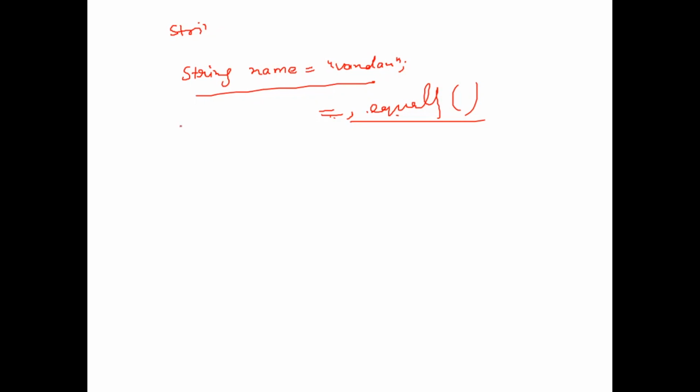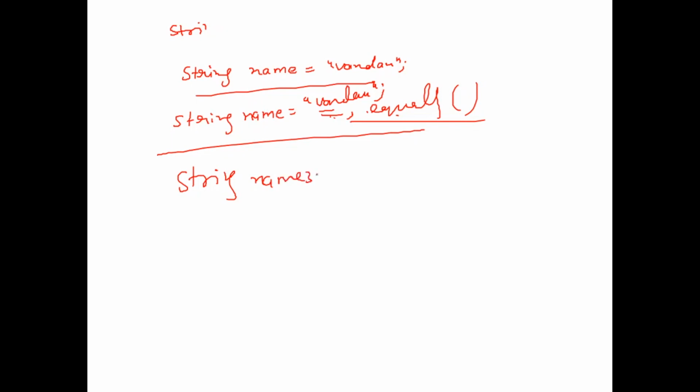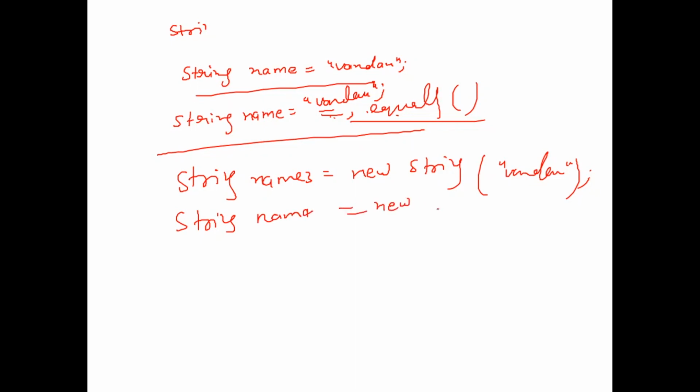First let me write. Suppose here I have string name 2 is equal to Vandan, again Vandan, right? And here I have defined string name 3, don't compare it, is equal to new String Vandan, and string name 4, new String Vandan.